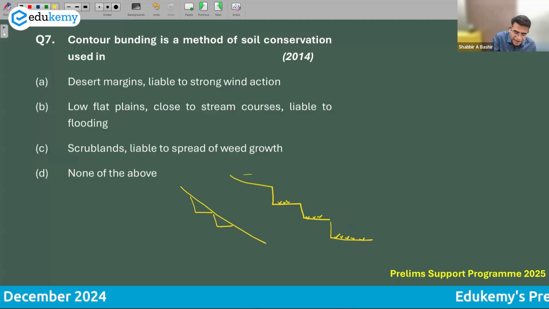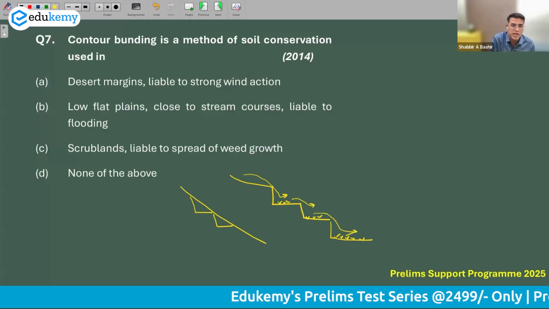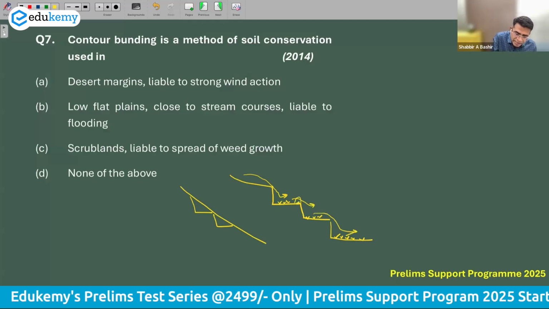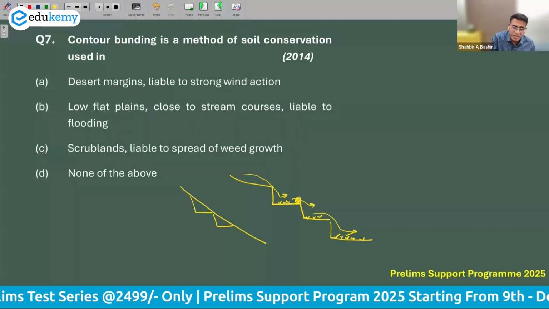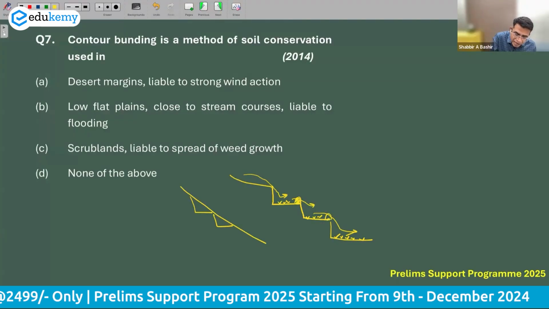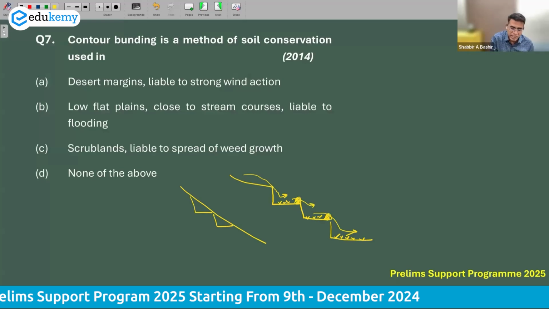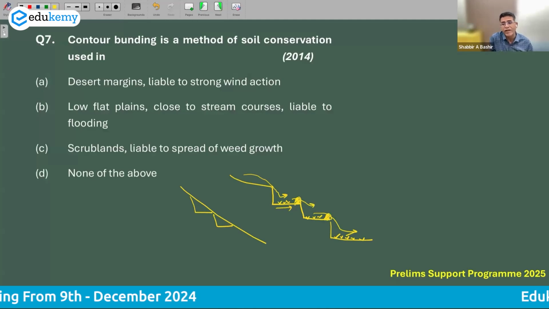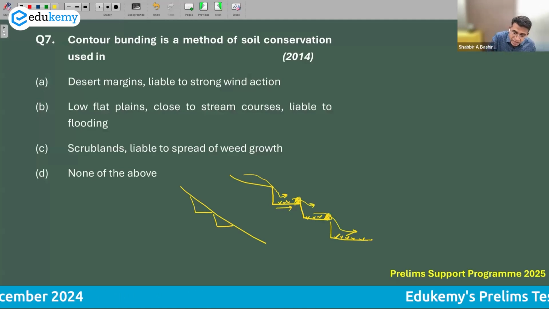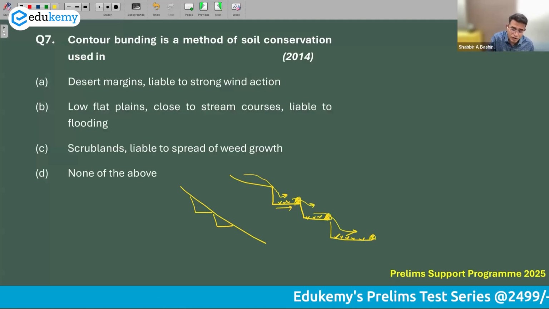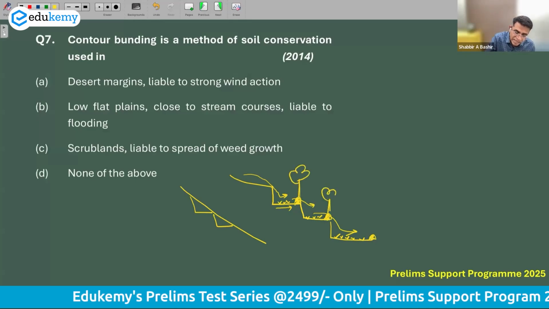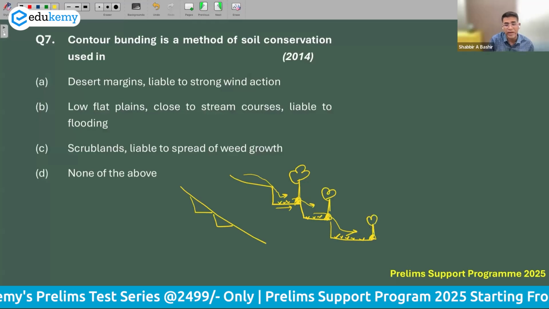But then if it rains heavily, there is every possibility that the soils can get washed down. So at the edge of the terrace, they make a small embankment. They call this a bund. These bunds trap the soils that are moving down, so the soils will not get lost further. And in recent schemes that involve agroforestry, on these bunds they also grow some trees. They grow plum trees, they could grow apple trees, they grow apricot trees.